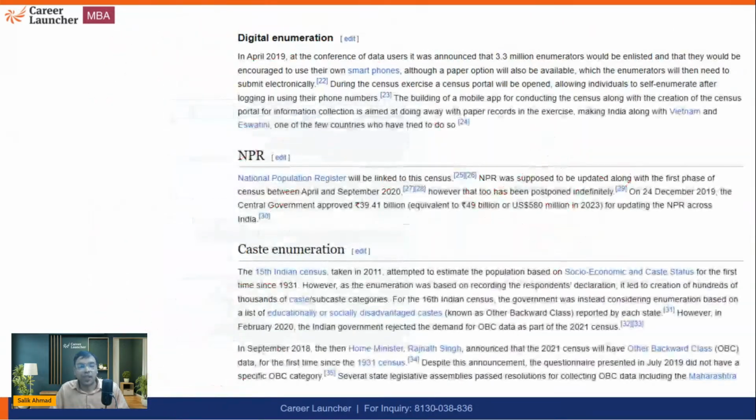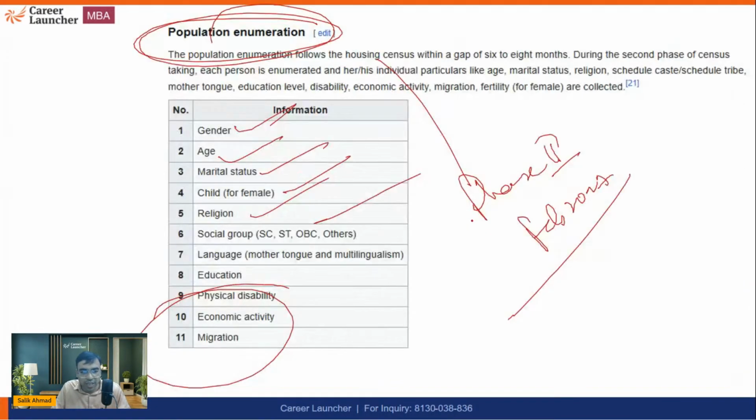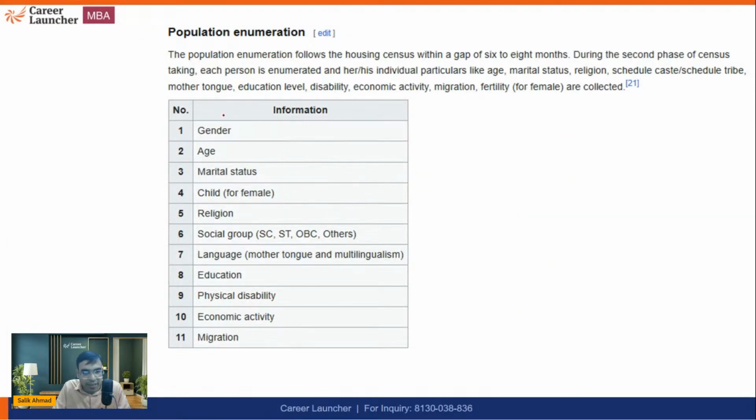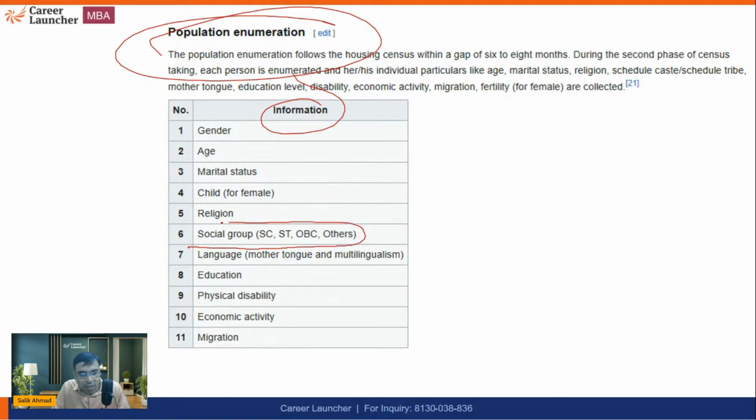So this is about the census and caste enumeration. This time we'll be having caste also, like you can see here. In the 2nd phase, population enumeration, they'll be asking about religion also, and social group. Which caste do you belong to? That will also be asked this time.